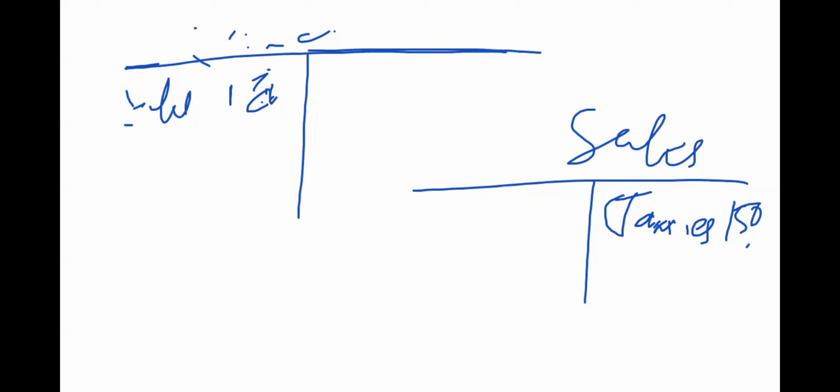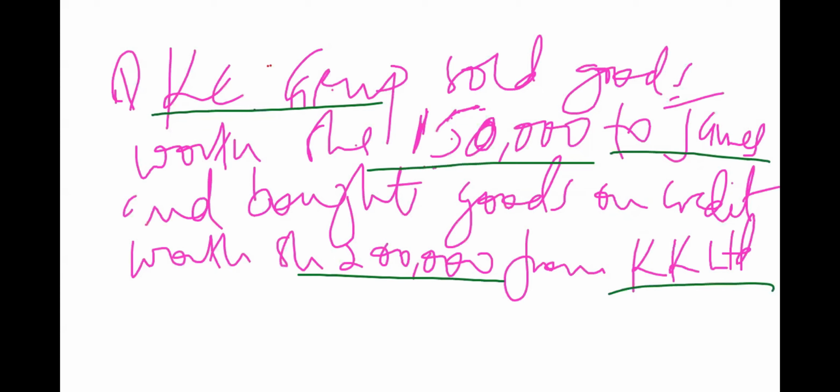But you don't take it in the sense that since the company is giving out, you credit the company. No, this one is coming in as a sale. And you know our sales are more of receiving income. Sales accounts are going to be nominal accounts. Now the other is this last part where KC Group is actually buying goods. So if we are buying goods for the purposes of reselling, we say we have gotten purchases.